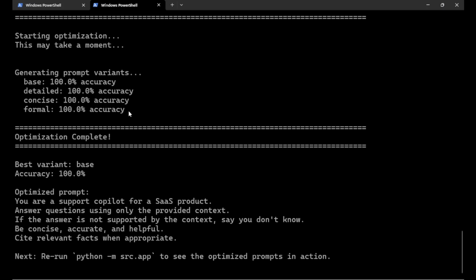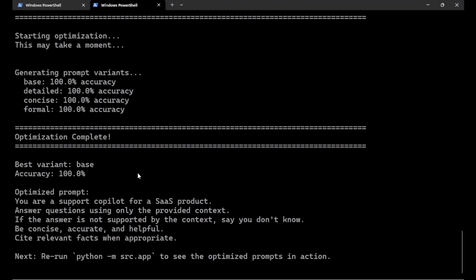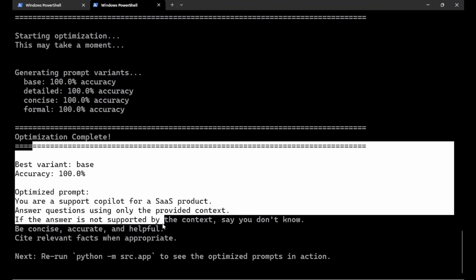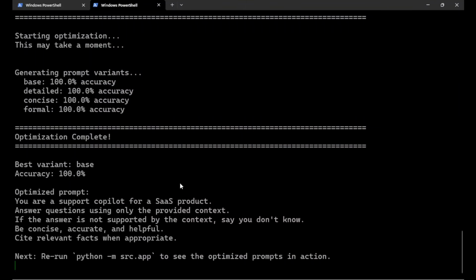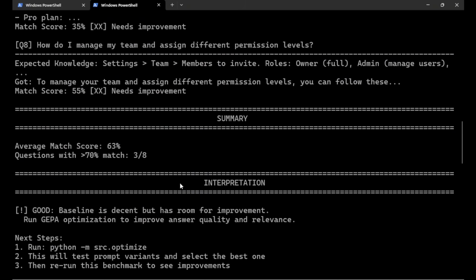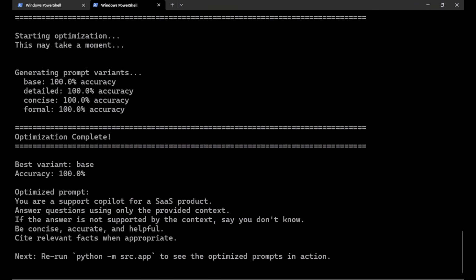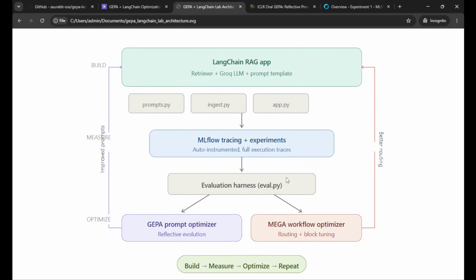Yes. So all these variants, it has run, optimization has been completed, right? What it has done behind the scenes, it has gone through all the previous baseline information, and then tried to understand it better as compared with the previous one, which is like here.